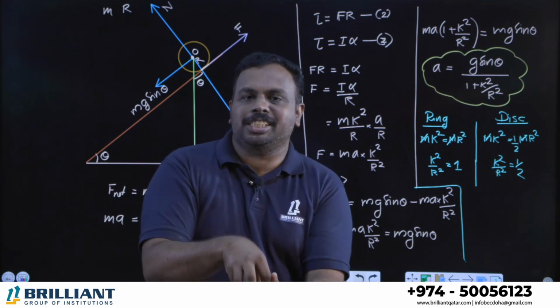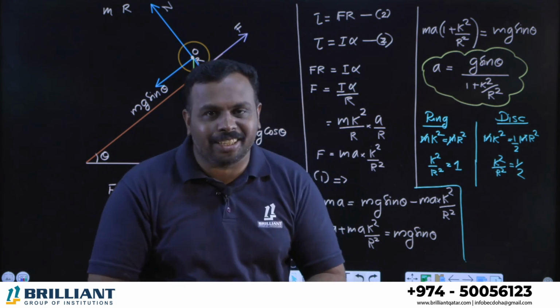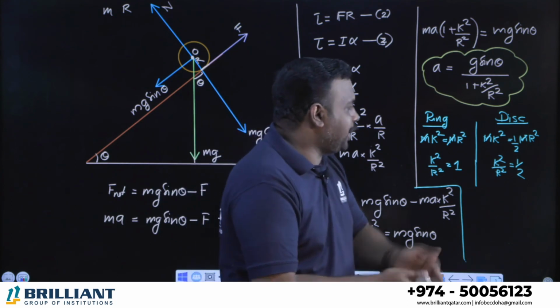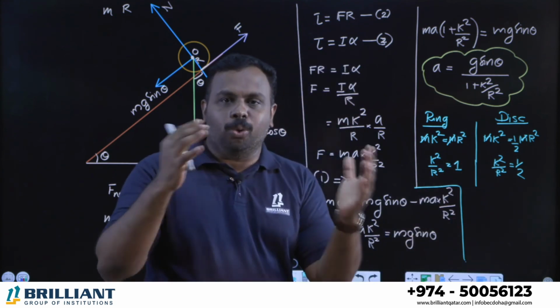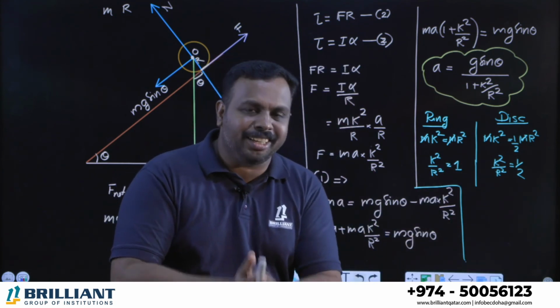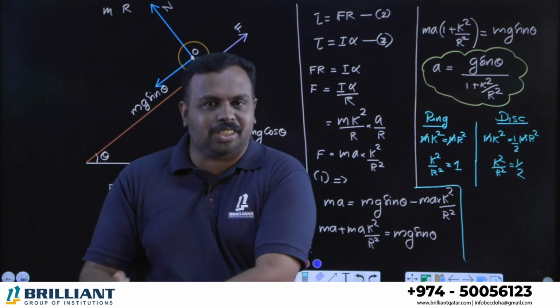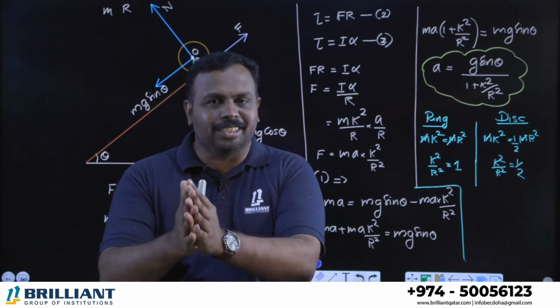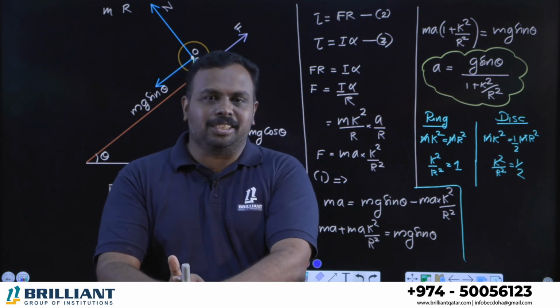So less moment of inertia is for which body? It is for the boiled egg. That means the less value of k square by r square is for the boiled egg. The more value of acceleration will be for the boiled egg. So which egg will reach the ground in the shortest time? It is the boiled egg. The boiled egg will reach the bottom first.